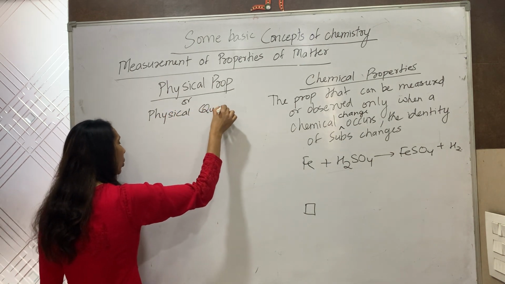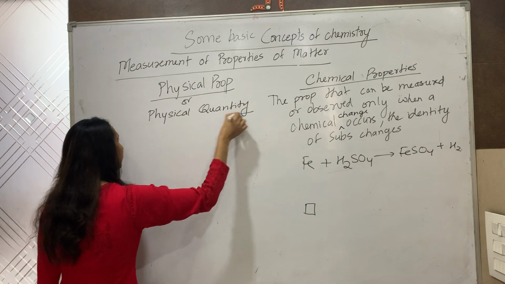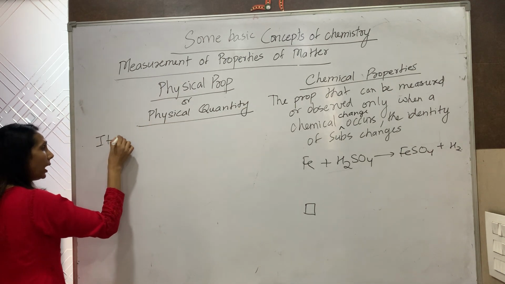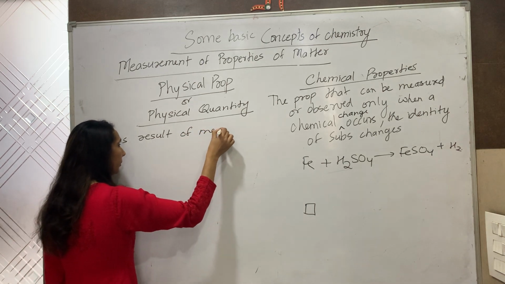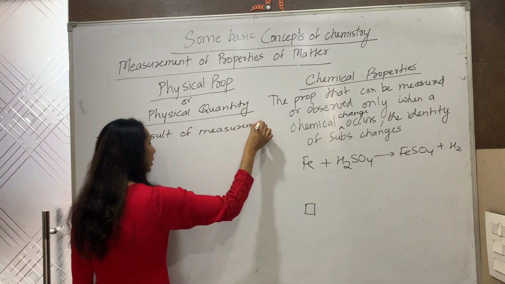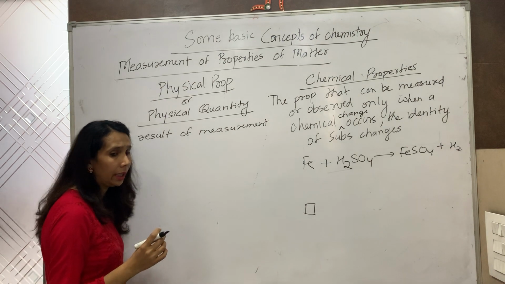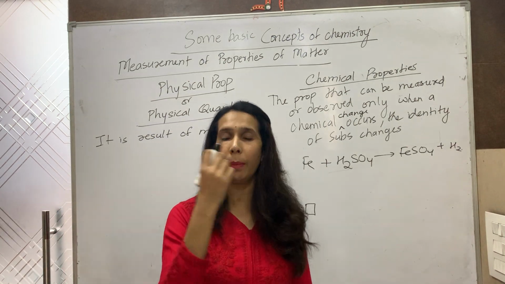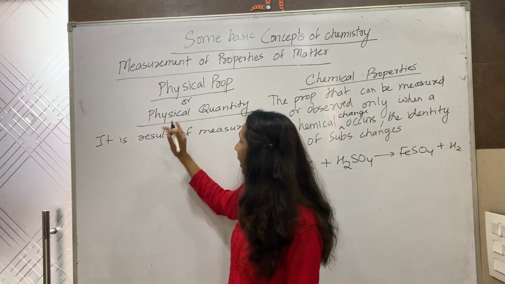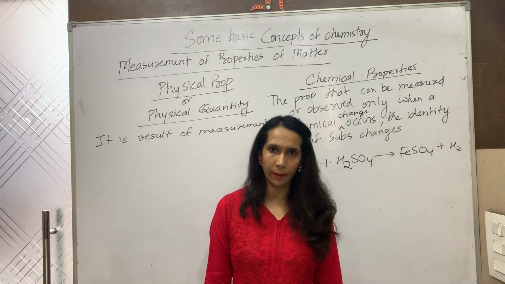So what is a physical quantity? It is the result of measurement. When I measure anything, maybe it is mass, maybe it is density, maybe it is boiling point, maybe it is melting point, then all these are the physical quantities.